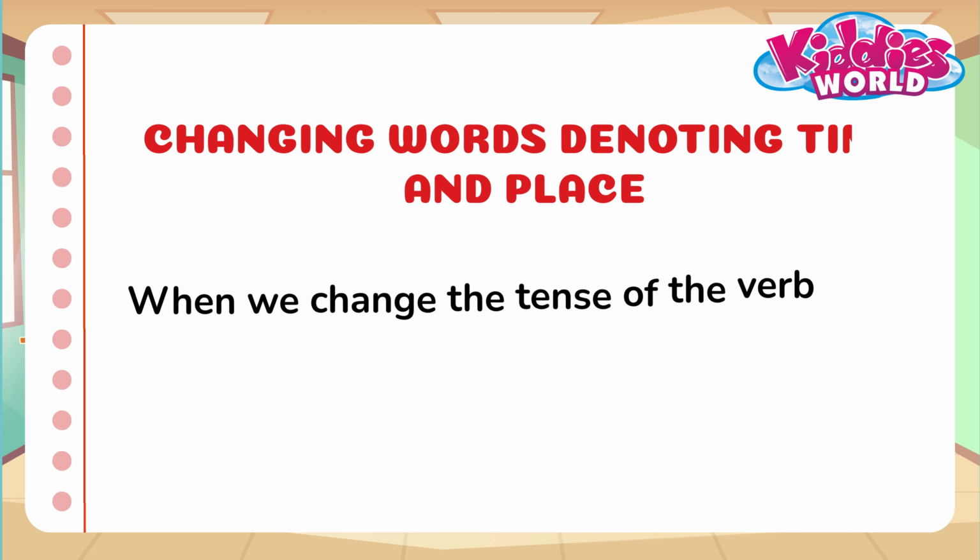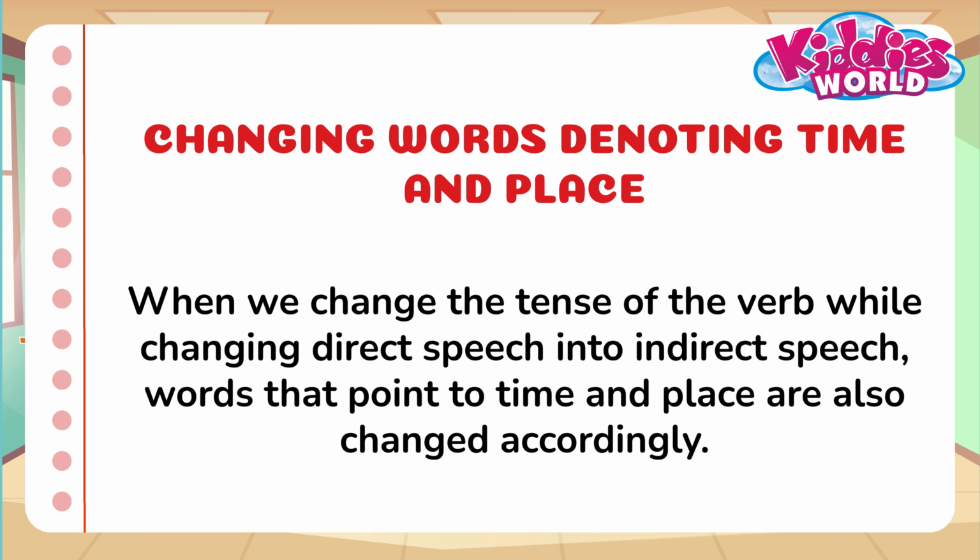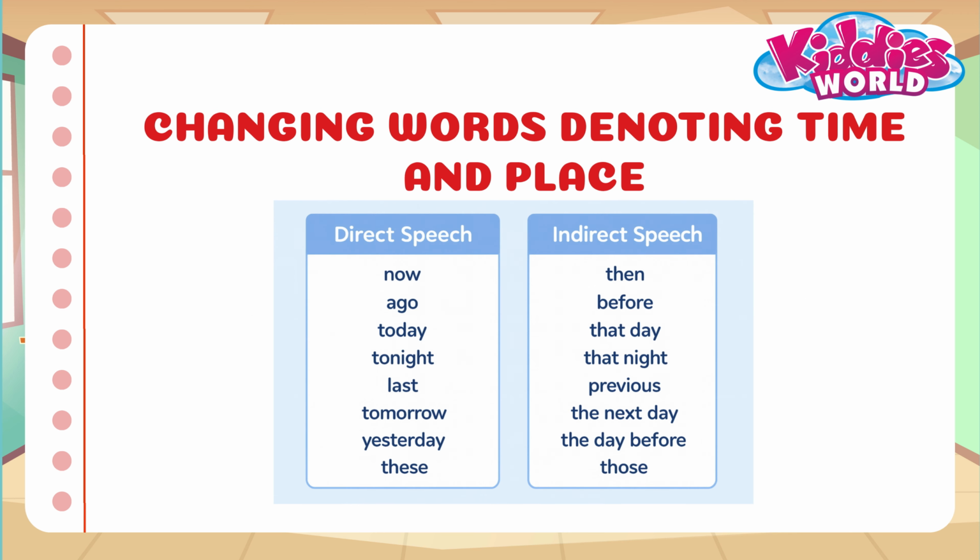Changing words denoting time and place. When we change the tense of the verb while changing direct speech into indirect speech, words that point to time and place are also changed accordingly. Check some examples of how the words change from direct to indirect speech.